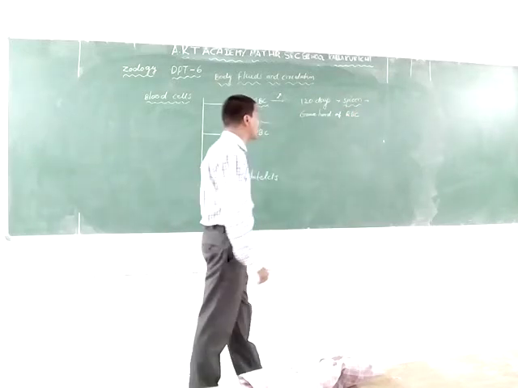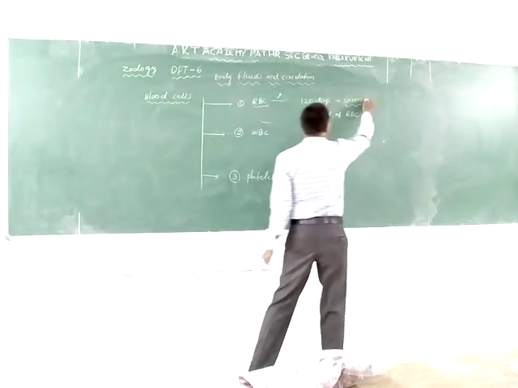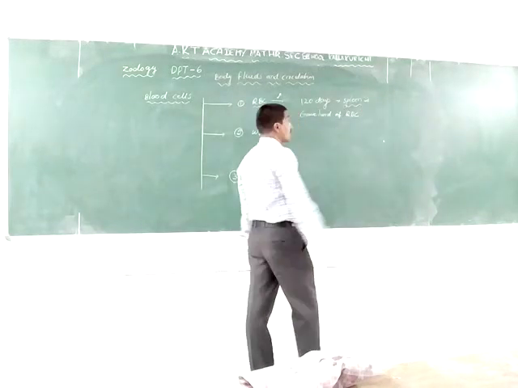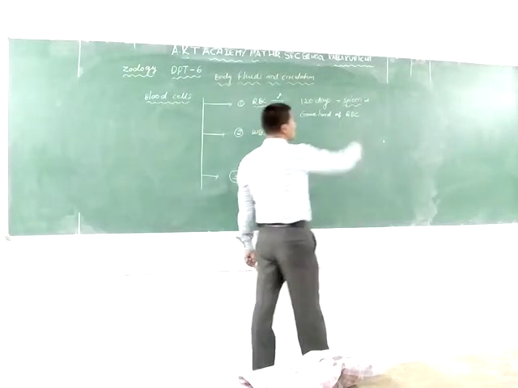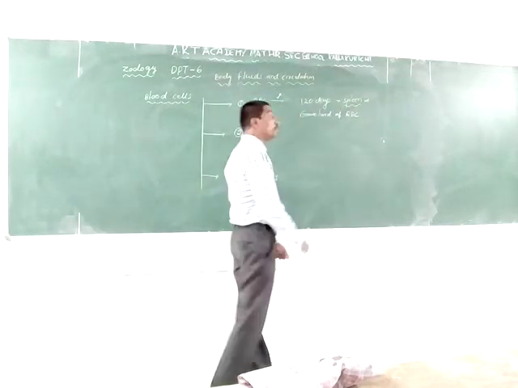The spleen is the graveyard of RBC. The spleen is the largest lymphoid organ.